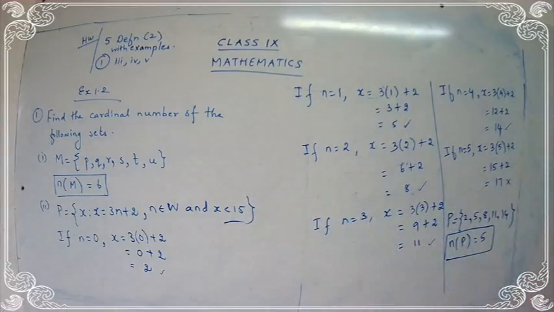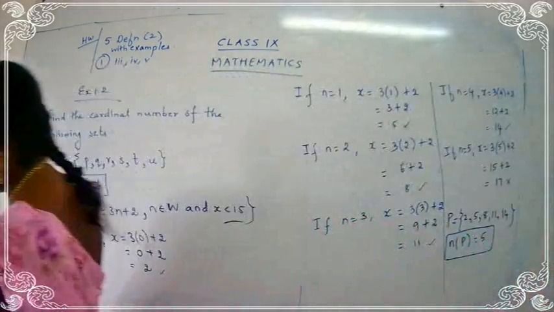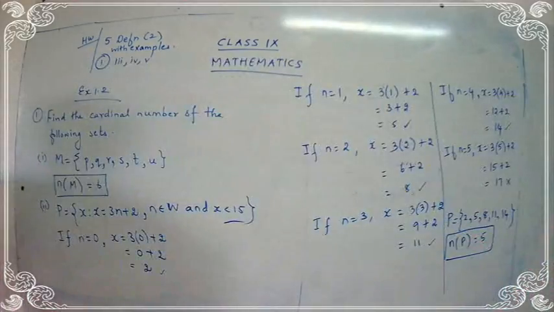Okay, children? I hope you are clear with the sums. The first sum was the easy sum. We directly counted the members and listed the answer. Now for the second sum, you have to see the rule, apply it and get the answer. Similarly, I would like you to try out the third, fourth and the fifth. So just complete the sums.